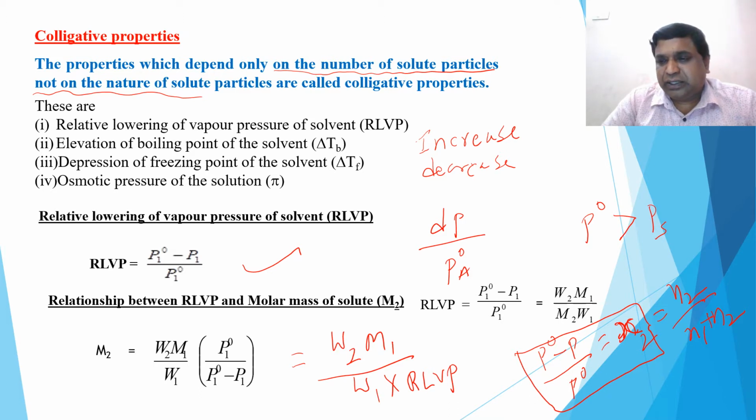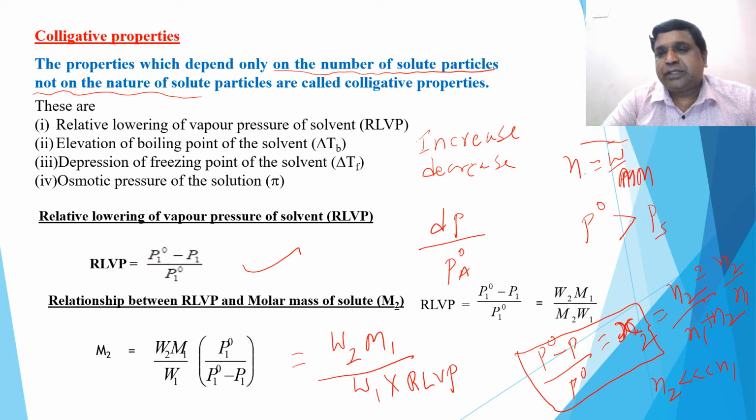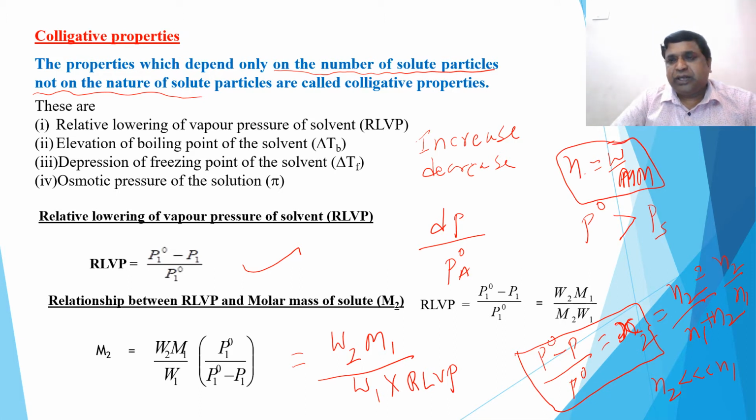Here N2 is smaller than N1, and therefore you have taken N2 by N1. That is what they have taken here, W2 by M2 divided by W1 by M1, because the number of moles is equal to mass by molecular mass.